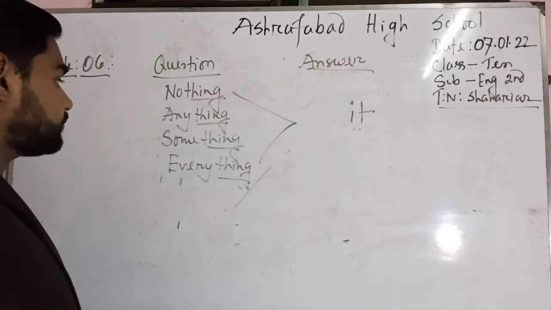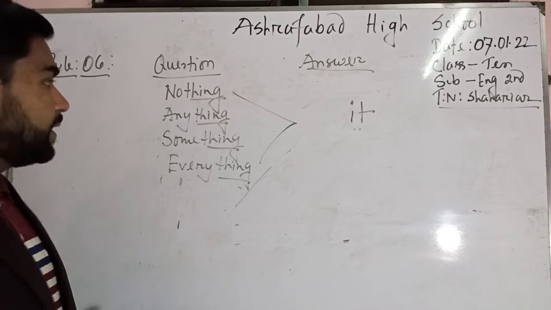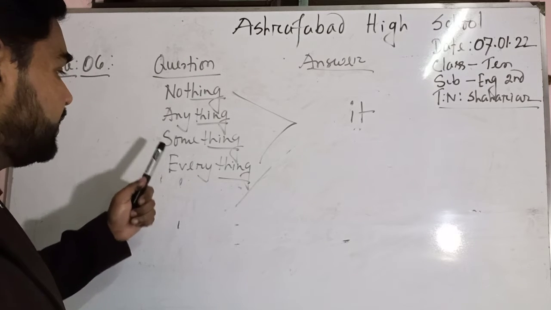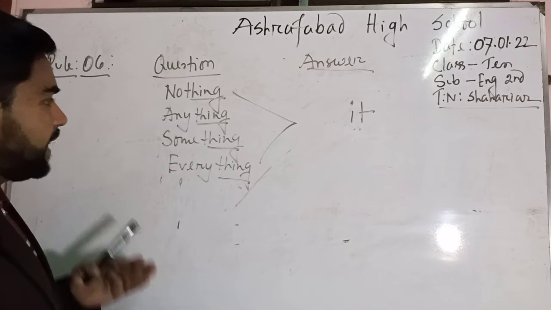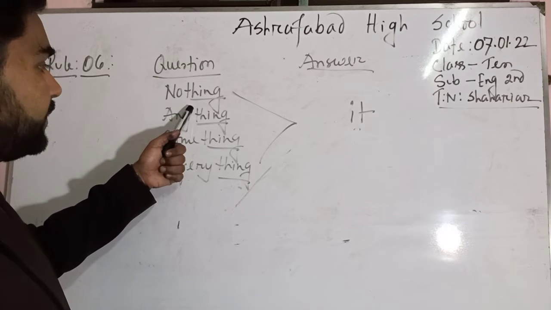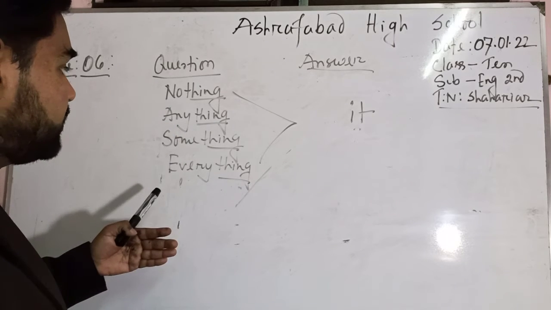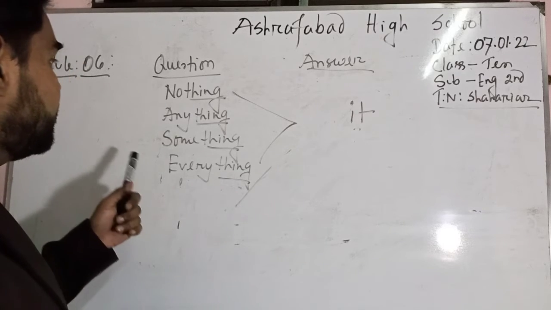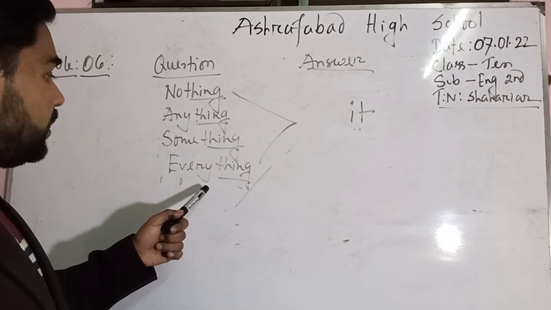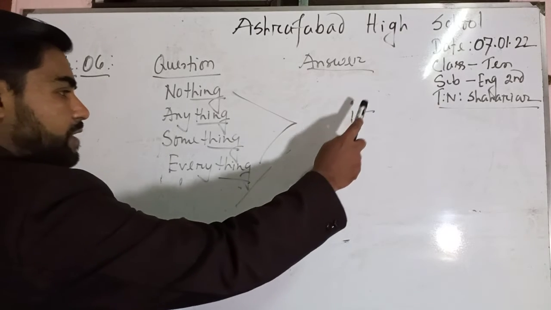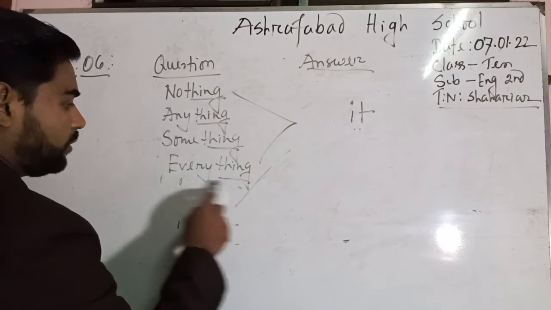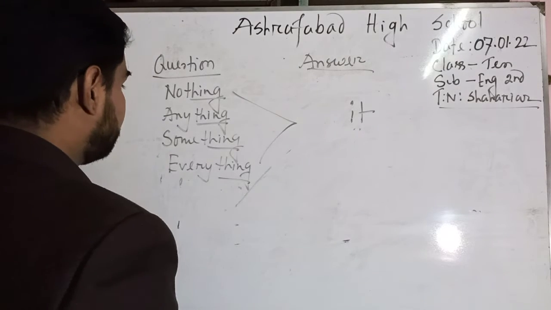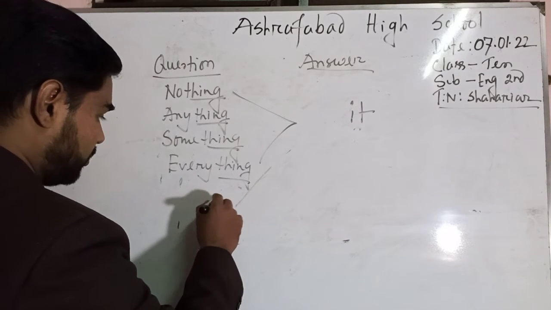My dear learners, you have to remember these words: nothing, anything, something, everything. Here all the words end with thing. So whenever you find any word as the subject of the given question in the question tag, you will write down it in the place of answer instead of all these words. It will be clearer to you if I write down an example.